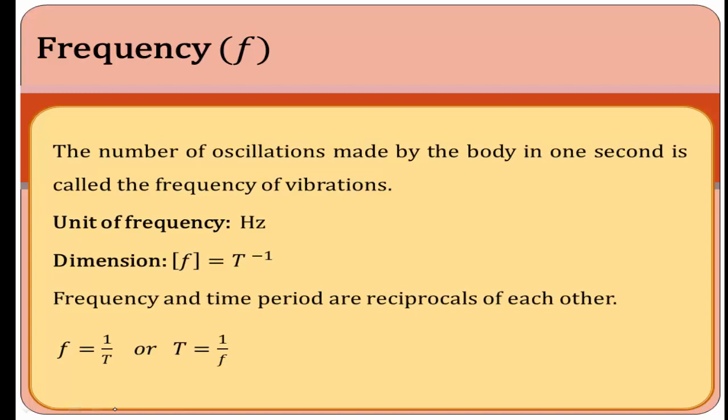Then the next important concept is frequency. Frequency means the number of oscillations made by the body in 1 second. The SI unit of frequency is hertz, and the dimension formula of frequency is T to the power of -1. The frequency formula is f equal to 1 by T, where T is the time period. Using this formula we can also find the time period. Frequency and time period are reciprocals of each other: T is equal to 1 divided by f.